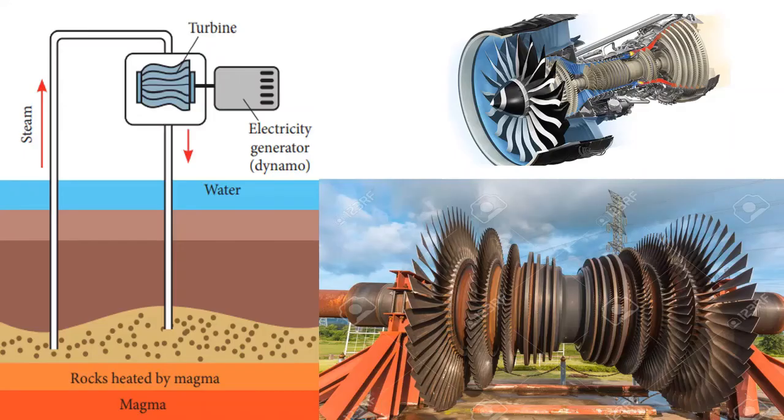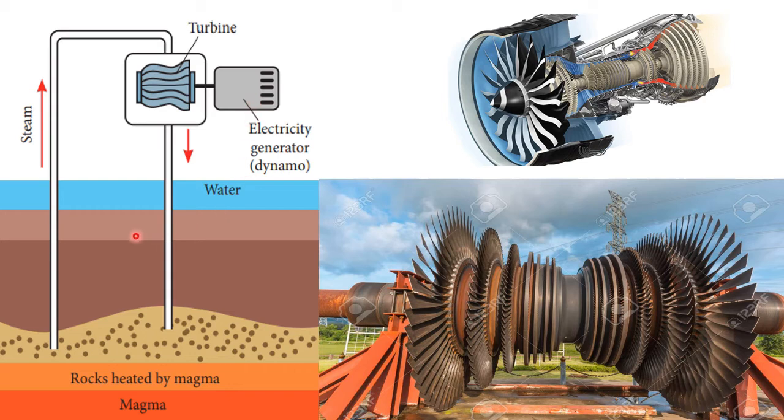Okay, here you can see a picture given in your book, and this is a rock heated by magma, and this is the magma layer, and here are reservoirs of hot water found a few miles or more below the earth's surface. These steams are collected and sent to the turbine, which rotates due to the steam, and electricity is generated by this dynamo.